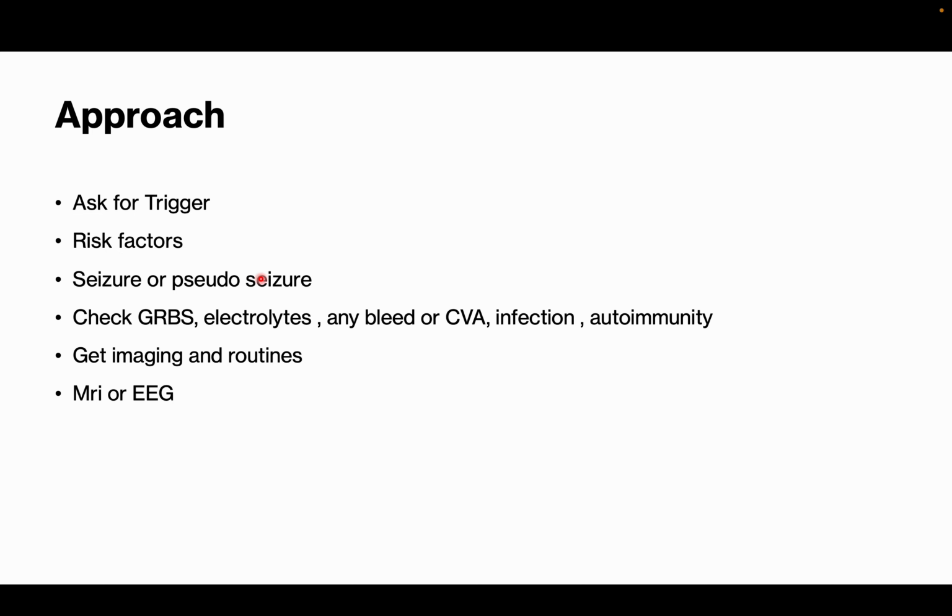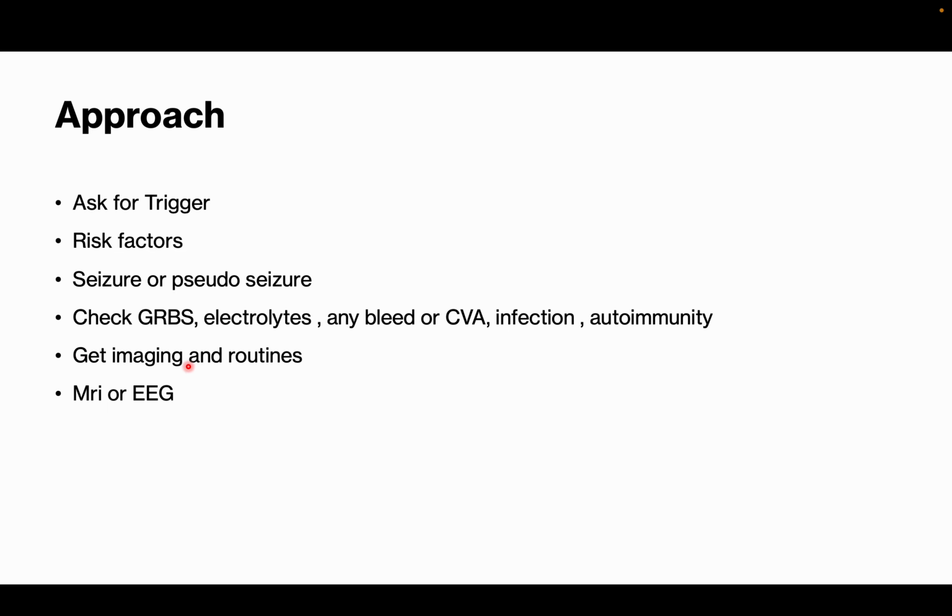Seizure or pseudo seizure, as I mentioned: pseudo seizure shows pelvic thrusting movements and waxing and waning movements, and they are conscious and can recall well. Pupils you can check, and also a vibration tuning fork you can do and tell them. Check GRBS, electrolytes, any bleed or CVA should be checked, infection, autoimmunity. All this needs to be done, and get imaging and routine electrolytes checked.